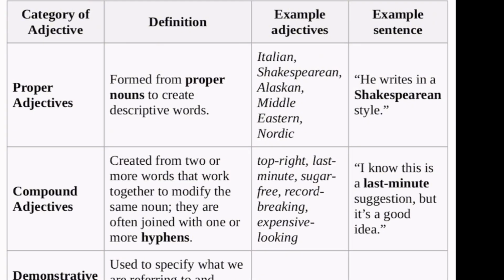The first one is proper adjectives. These are formed from proper nouns to create descriptive words. So we form them from proper nouns for us to describe that a particular thing is behaving as the characteristics of that proper noun. For instance, Italian, Shakespearean, Alaskan, Middle Eastern, Nordic. You can say Turkish carpet, right? Yes. He writes in a Shakespearean style.